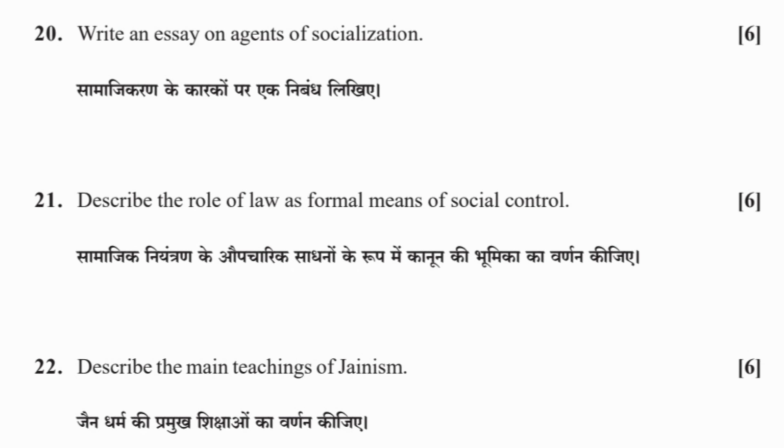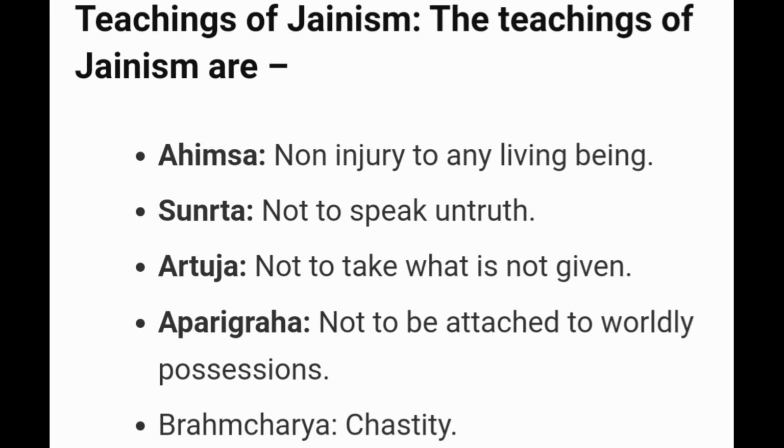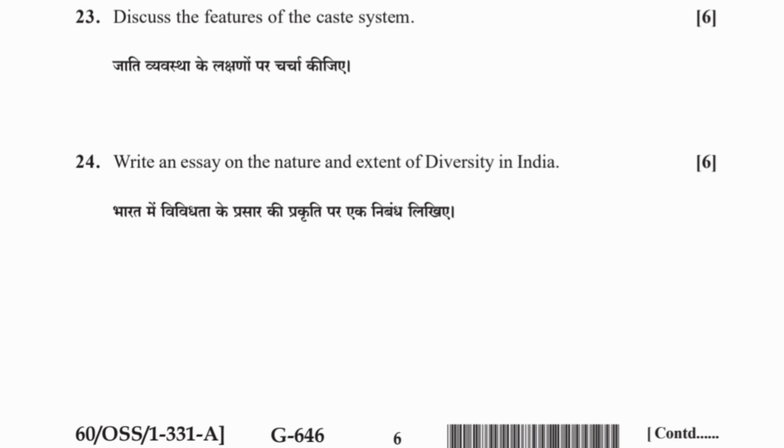22. Describe the main teachings of Jainism. Ahimsa, non-injury to any living being. Sunrita, not to speak untruth. Asteya, not to take what is not given. Aparigraha, not to be attached to worldly possessions. Brahmacharya, chastity.